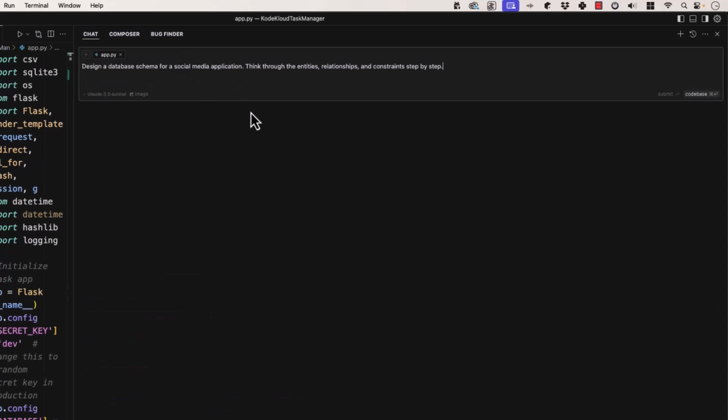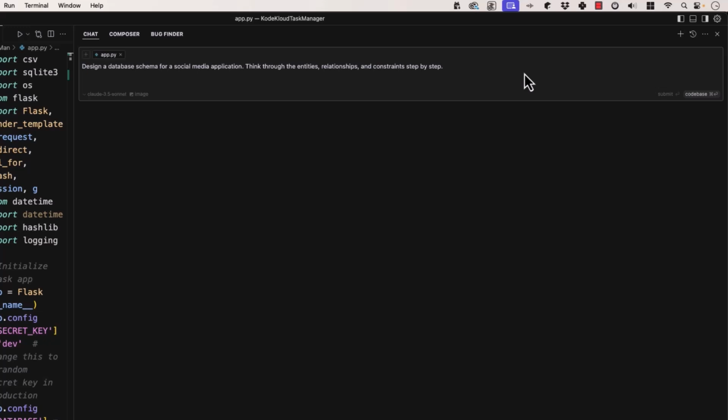Design a database schema for a social media application. Now here's where it becomes chain of thought, right? If we just drop that on its own, then it's just a 0-shot prompt like any other prompt, design a database for a social media application. But we're adding this second element here: think through the entities, relationships, and constraints step by step. Now, right now, there are models out there that automatically do this, so this is not needed at all.